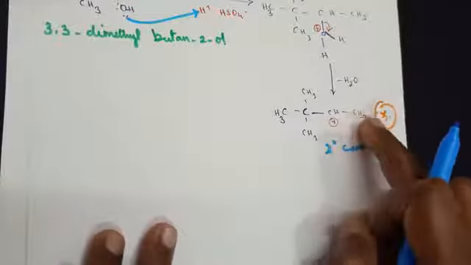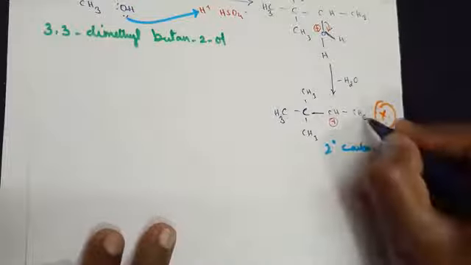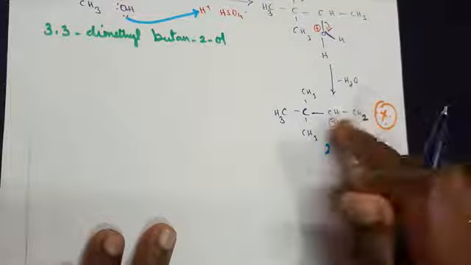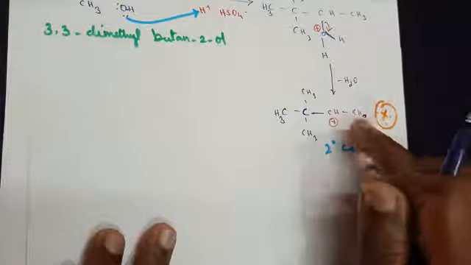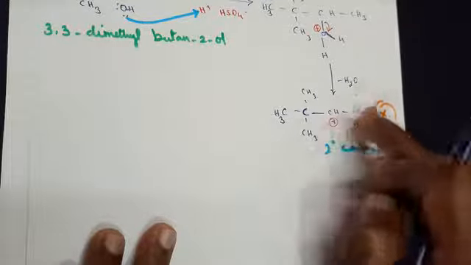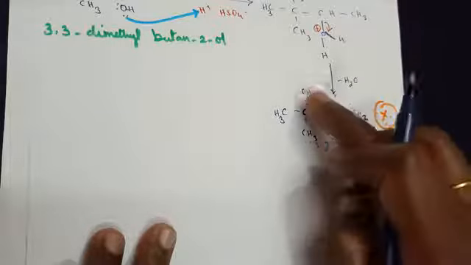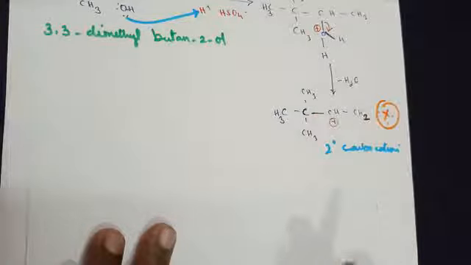You got a CH3. Purposely I am writing the CH3 because this carbon next to the carbocation can also donate a hydrogen. From these groups also hydrogen can be donated.